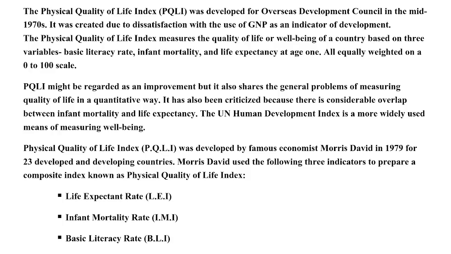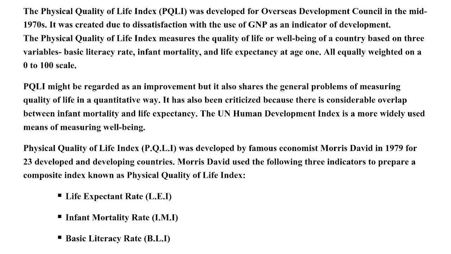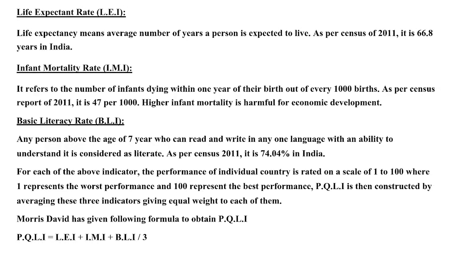The Physical Quality of Life Index was developed by the famous economist Morris David in 1979 for 23 developed and developing countries. Morris David used the following three indicators to prepare a composite index known as the Physical Quality of Life Index. First indicator: life expectancy rate. Second indicator: infant mortality rate. And the third indicator: basic literacy rate. Let's discuss it one by one.